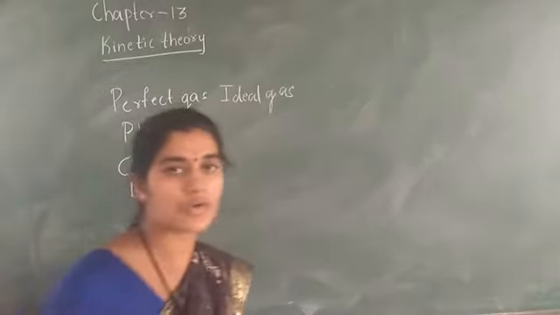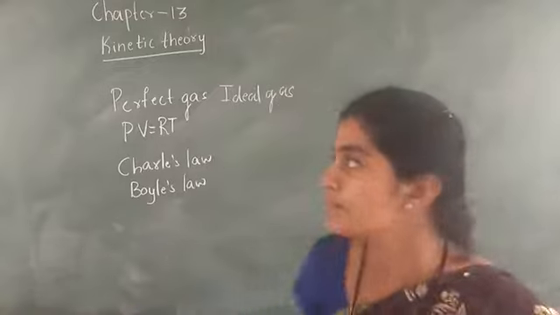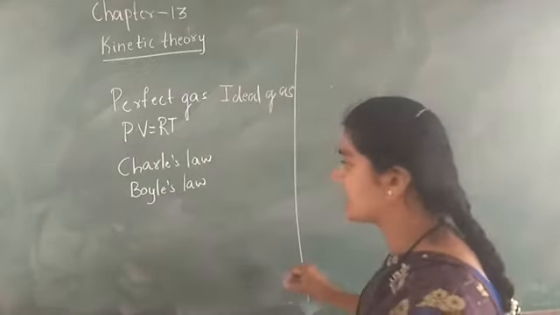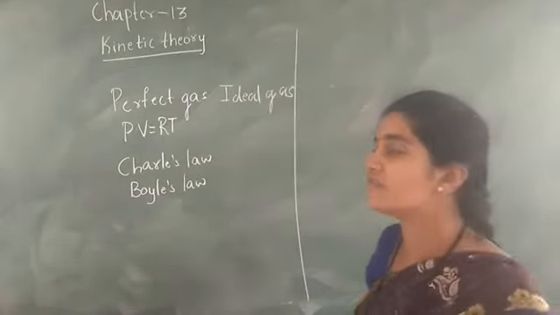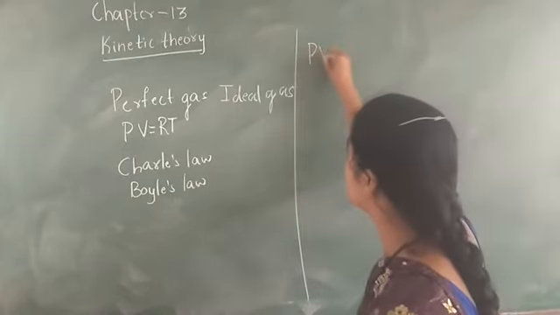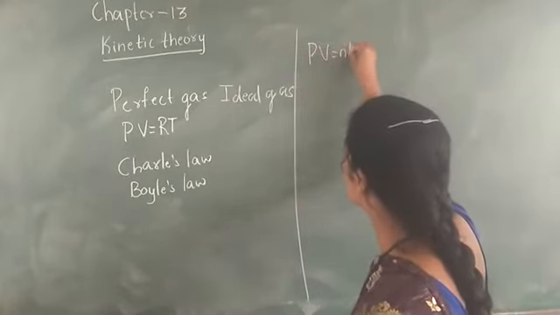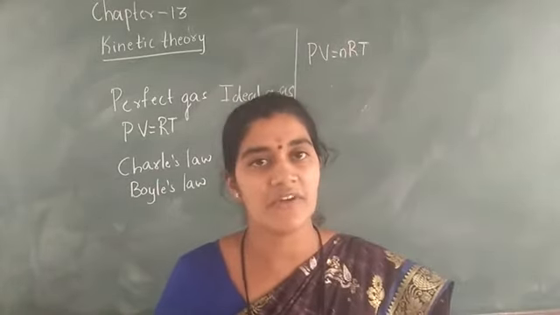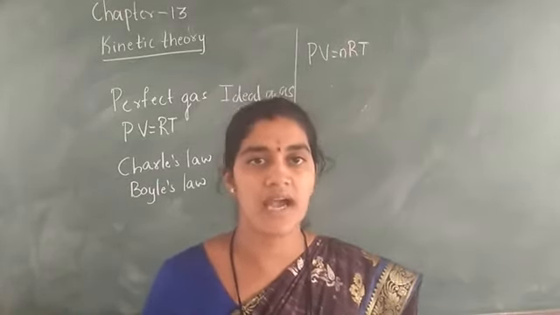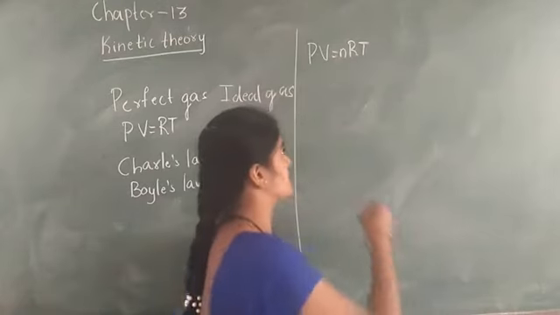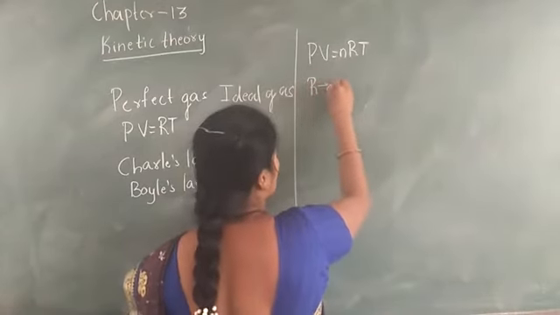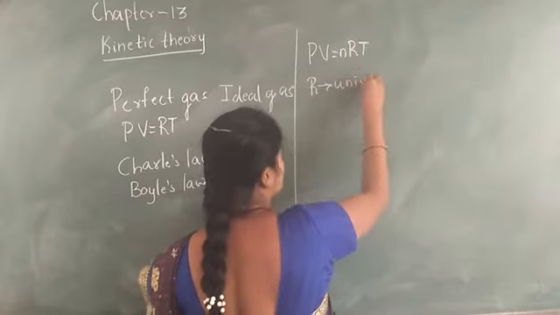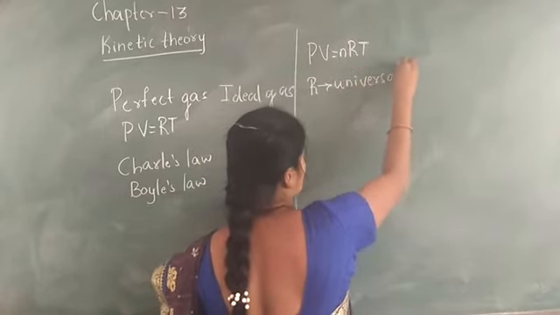Now here we have to write the expression for the perfect gas or the ideal gas. In this condition, we are considering the equation PV is equal to nRT, where P is the pressure, V is the volume, n is the number of moles, and R is the universal gas constant.